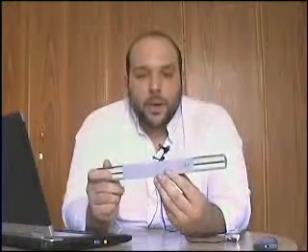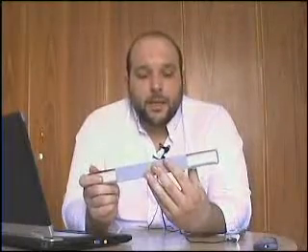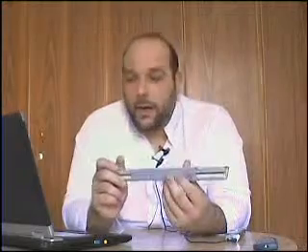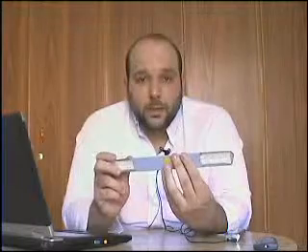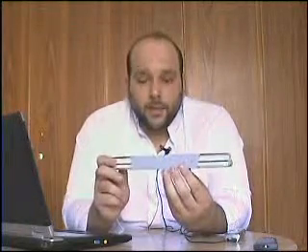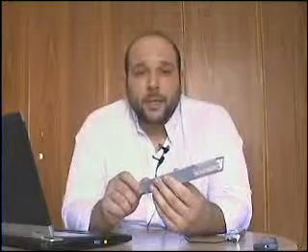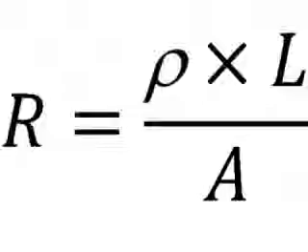From the Noble Quran, on the right side, I put the output, which in this case is the resistance of the wire. And on the left side, I put the input, which is the resistance of the material used. I multiply the inputs by the weights. The first thing is the area. As I increase the area of the wire, the resistance decreases. So I put the area in the denominator. So the law becomes that the resistance of the material over the area is equal to the resistance of the wire.